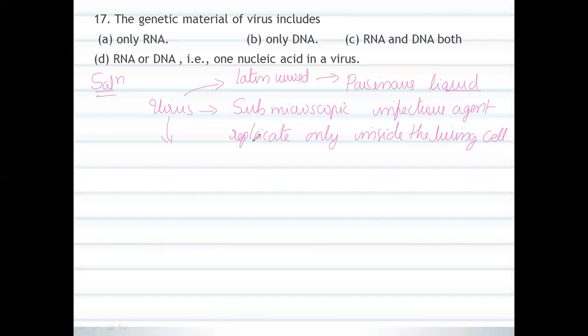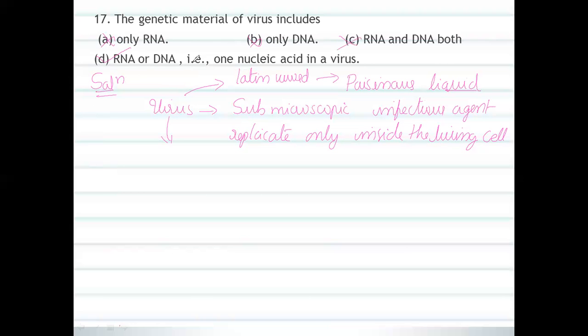So the genetic material in a virus includes DNA or RNA. That is the correct option for this question. Okay, the other is a wrong option.